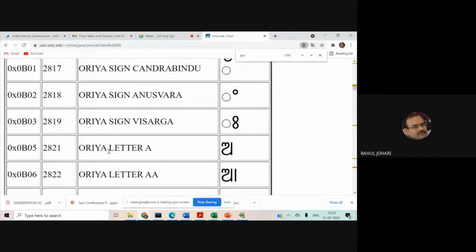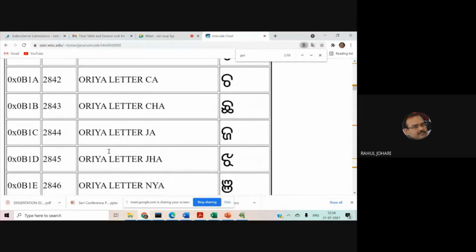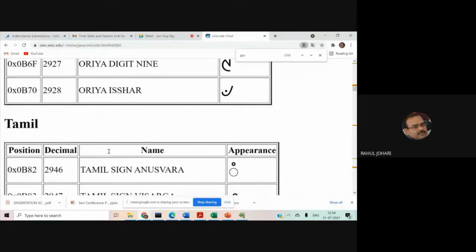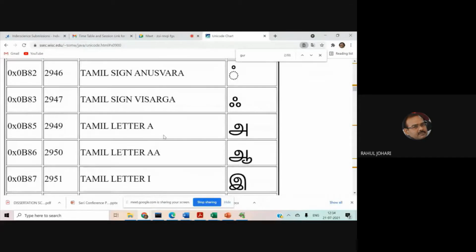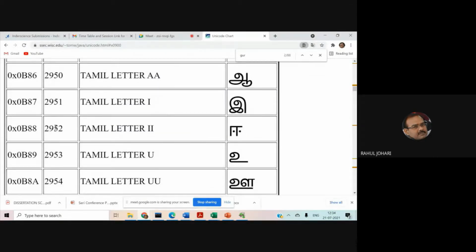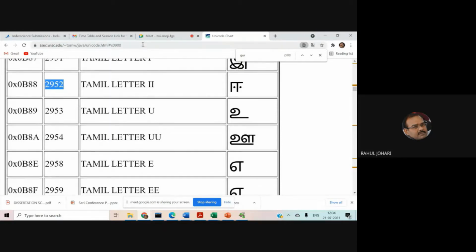So I can have Oriya also. If you look at the Oriya characters, every Oriya character has been encoded. Bengali characters have been encoded. Tamil characters are there. Each and every Tamil character, you can find a space here with the corresponding unicode.org value. So this site was very useful for us. I'm just sharing that in the chat window of the portal also.